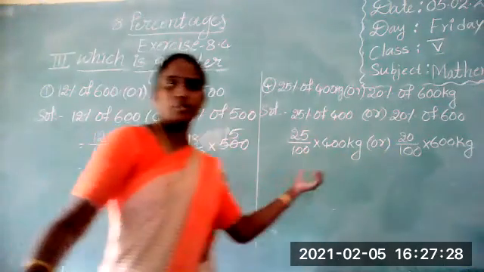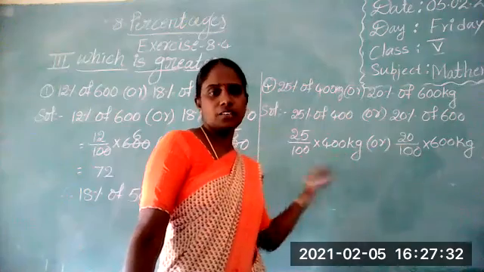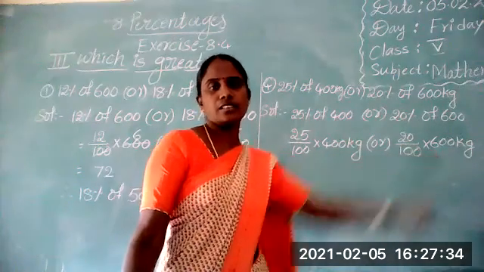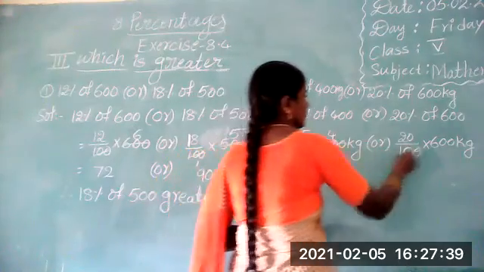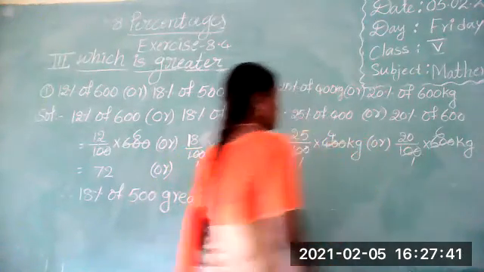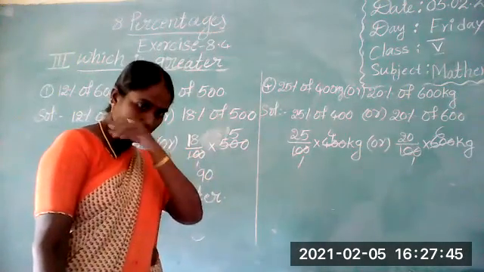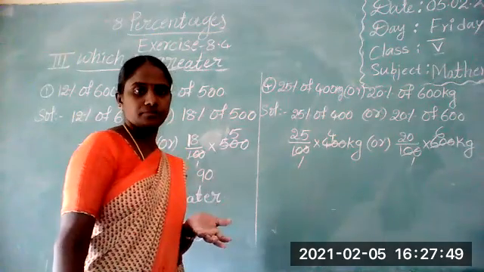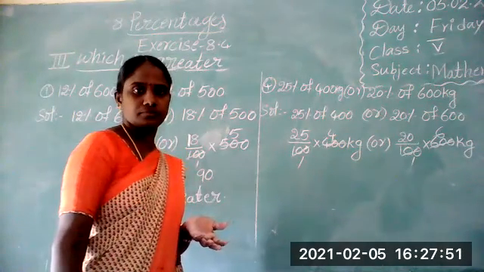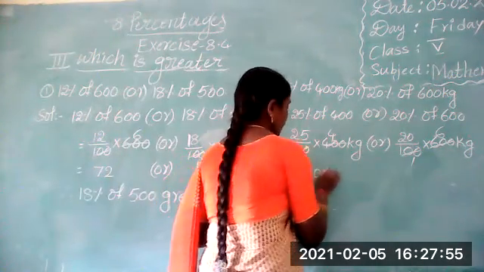If it is possible to simplify, we can do simplification. How can we do simplification? 100 ones are 100, twos are 100, ones are 100, six are 6. Okay, now 25 fours are what? What is the answer? 25 fours are 100.